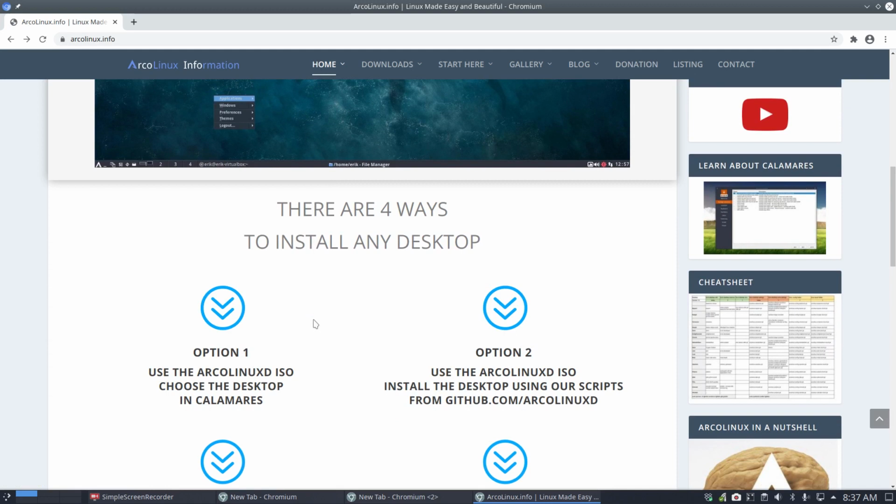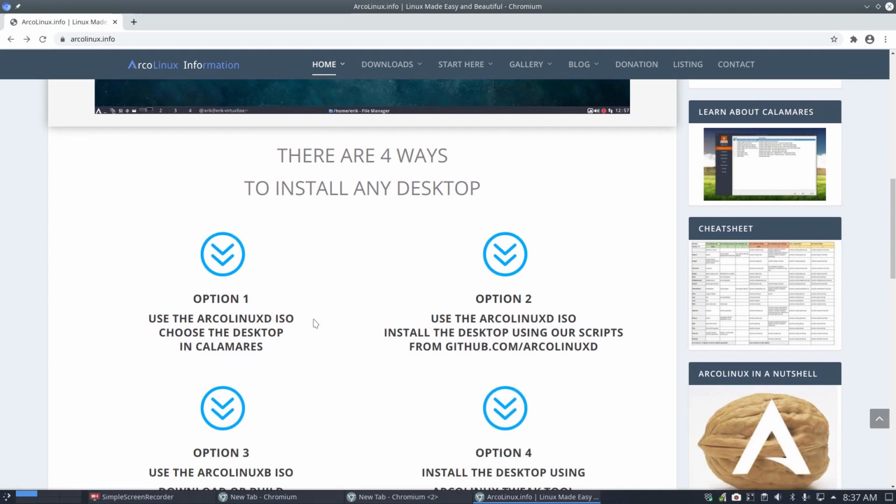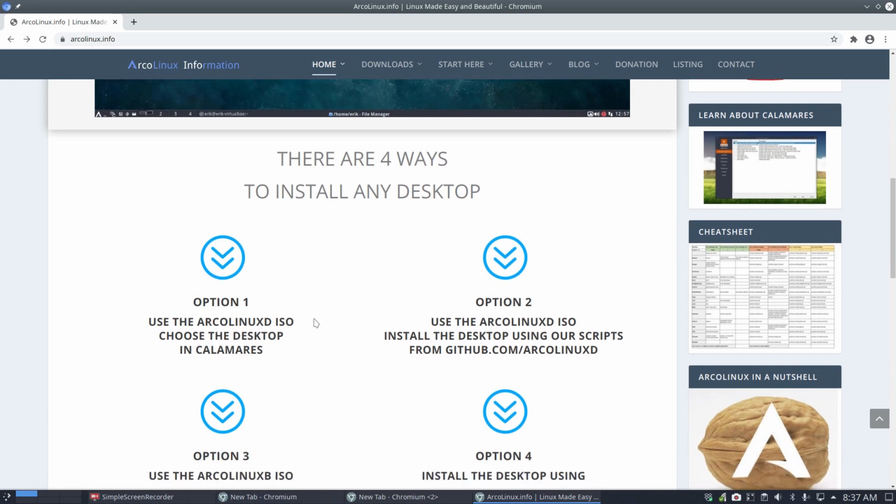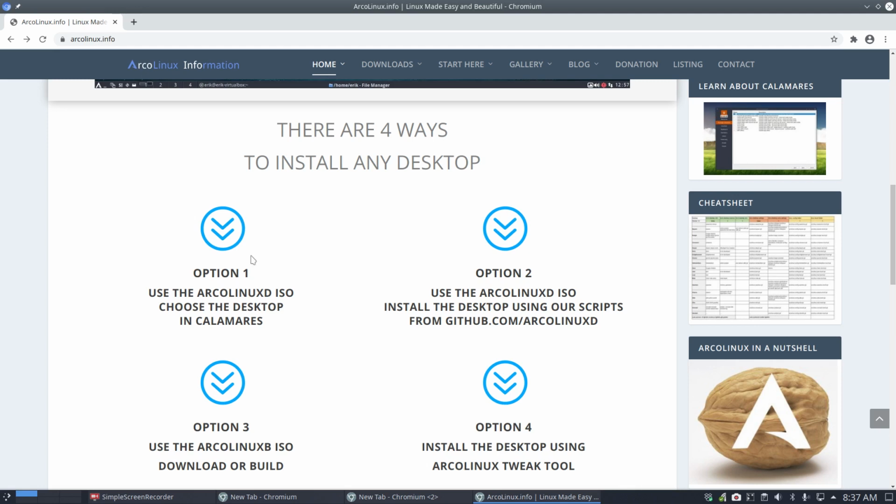It's a great way to work with ArcoLinux because there is so many ways to install any desktop, right? Which means today 19 desktops, and there are 2 on the way. There is Sway, there is DWM. We're thinking about Enlightenment, and I mean, it goes on. The list it seems to be endless. So there are lots of options. Take a look at it.